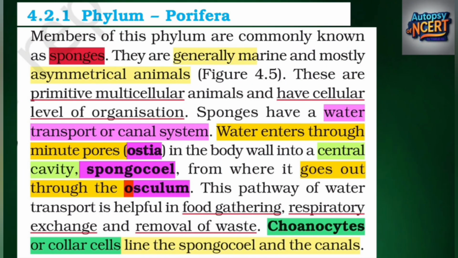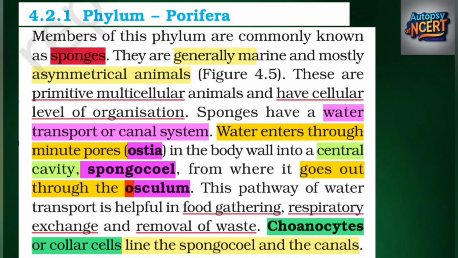4.2.1 Phylum Porifera. Members of this phylum are commonly known as sponges. They are generally marine and mostly asymmetrical animals, Figure 4.5. These are primitive multicellular animals and have cellular level of organization. Sponges have a water transport or canal system.